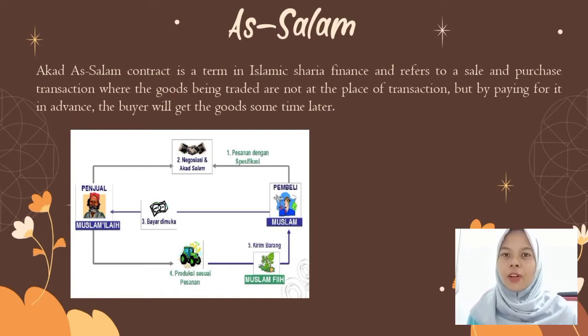The following is the flow of the as-salam contract. The buyer places an order with the specification of the desired item in terms of shape, size, material, and so on. The buyer negotiates, accompanied by a agreement with the seller to find an agreement. Buyers make payment for the order in advance after finding an agreement between both parties. The seller produces according to the order from the buyer. The seller sends the ordered goods to the buyer according to the date agreed in advance.